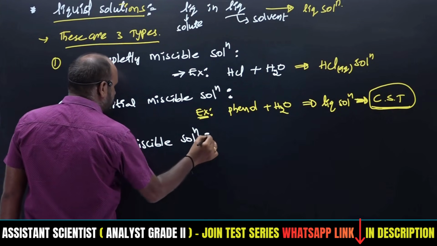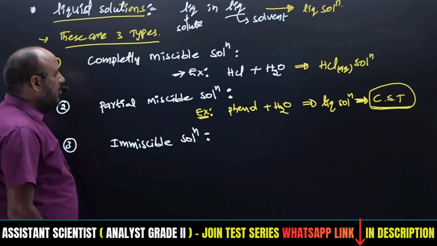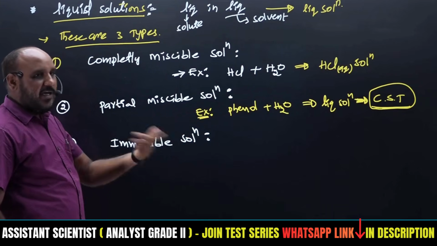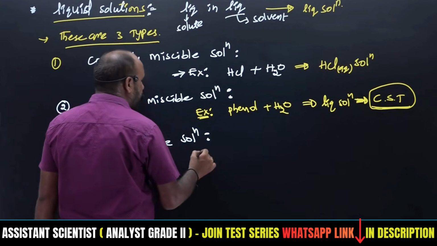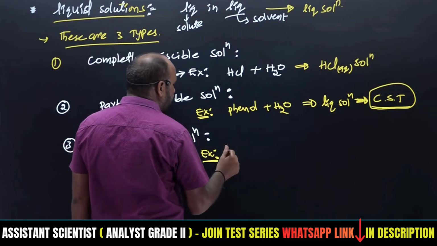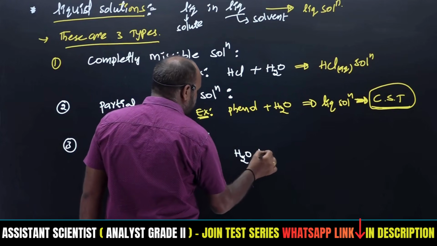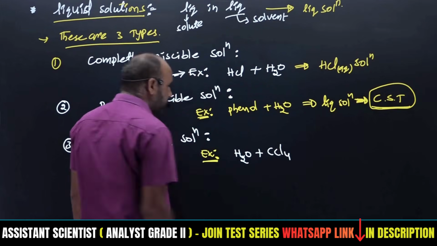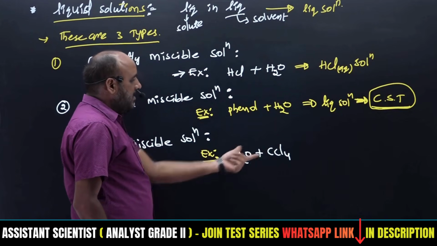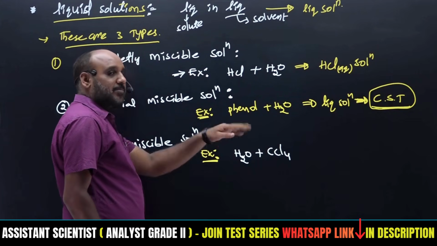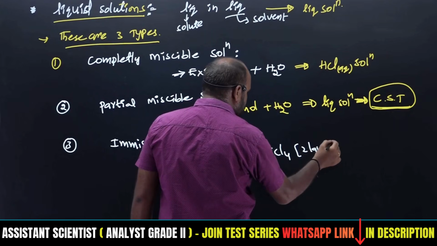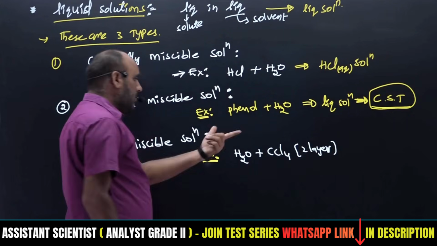solutions. Immiscible solutions means both solvent and solute do not mix together to any extent, so as it is, they make two layers. An example of immiscible liquids is HCl combined with carbon tetrachloride. One is polar and the other is non-polar, so mixing polar and non-polar makes immiscible liquids. This makes a two-layer system.